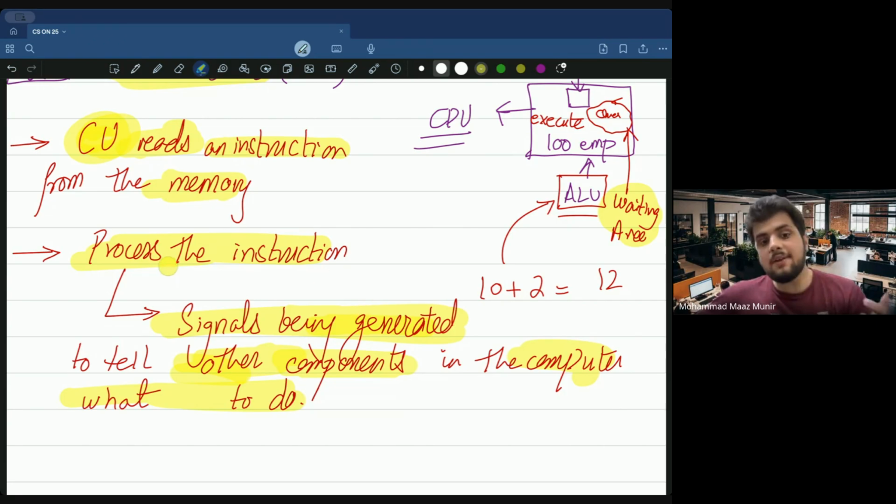and फिर उसके बाद that file is being processed by other parts, but during that process signal generate हो जाता है, and that is generated by your CU, and it tells the computer कि यार go tell the speaker to play this audio. So the speaker basically gets a signal, and it tells the speaker basically to play